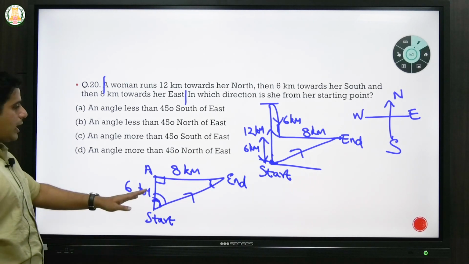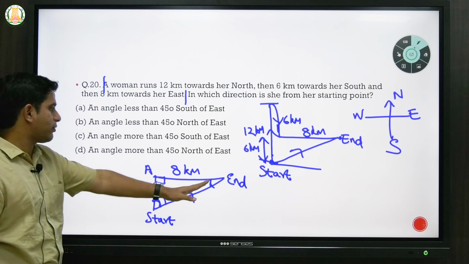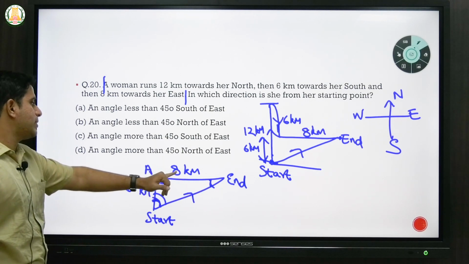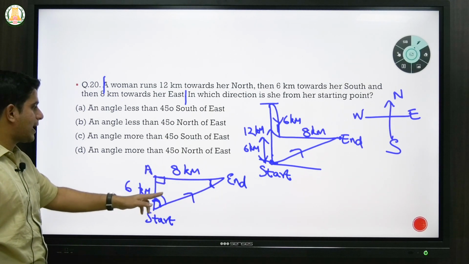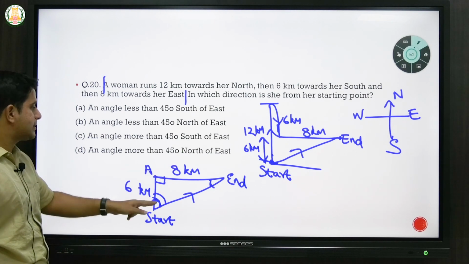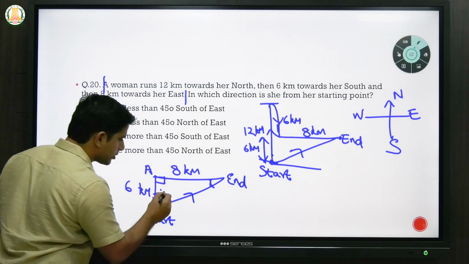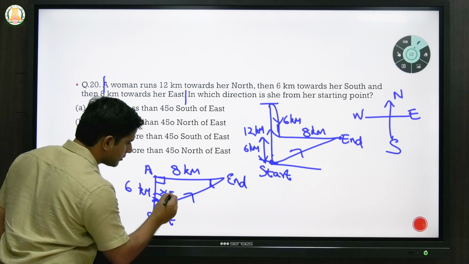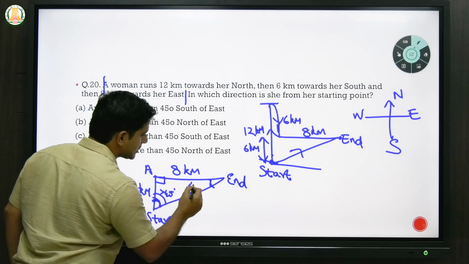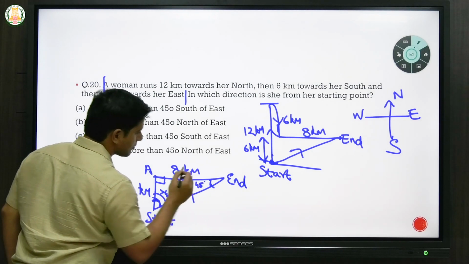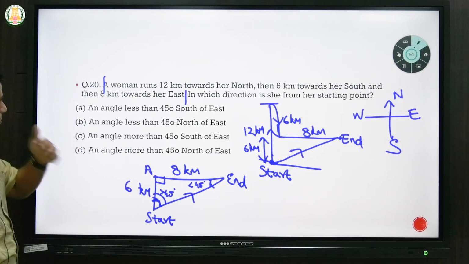That means had they been equal, it would have been 45 and 45. But since 8 kilometers is more than 6 kilometers, this angle opposite to the bigger side will be bigger. So this angle will be more than 45 degrees, and this angle will be less than 45 degrees. Okay, so this is the basic conclusion.